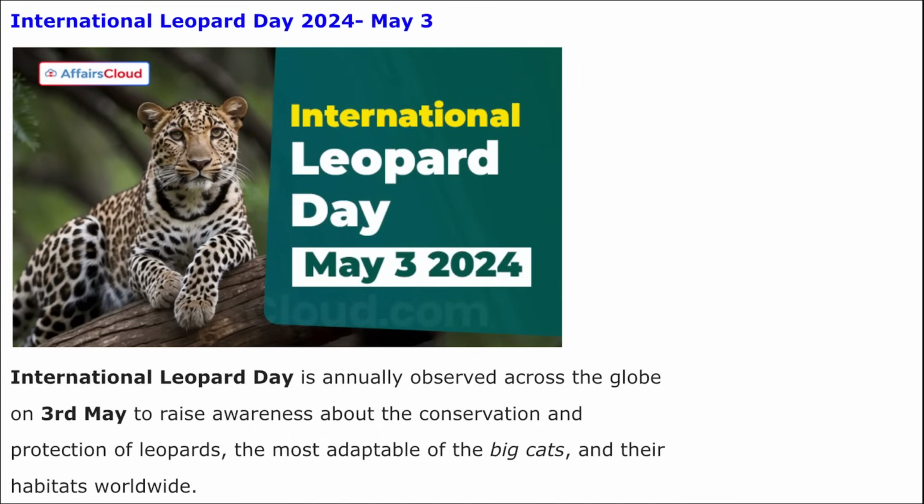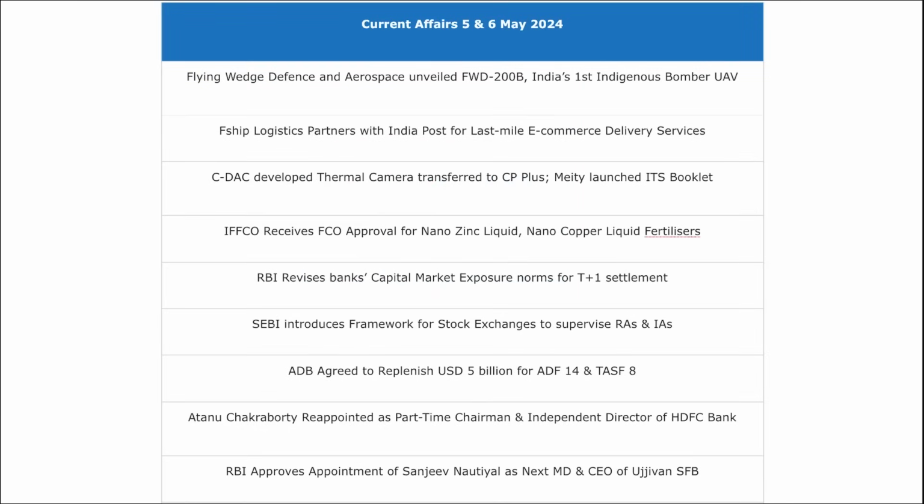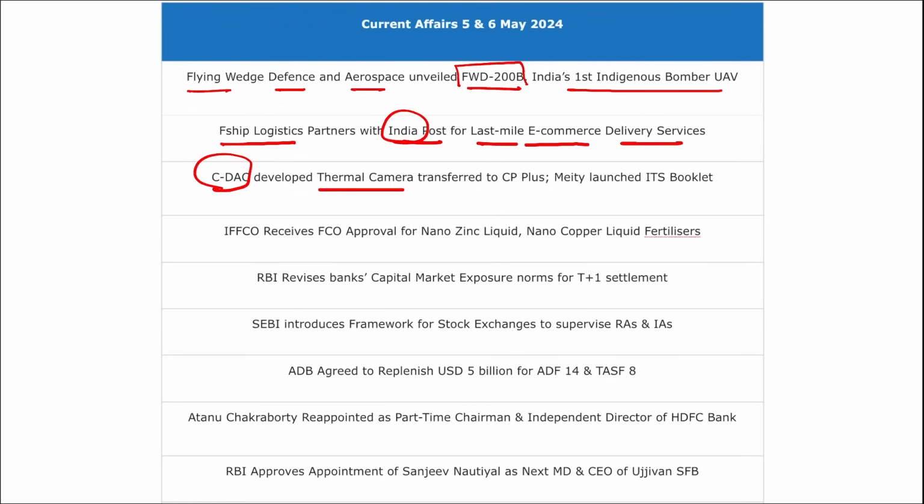So friends, these are the important current affairs for the day. Now let's move to some one-liner revision. Flying Wedge Defense and Aerospace unveiled the FWD-200B, India's first indigenous bomber UAV. F-Ship Logistics partnered with India Post for last mile e-commerce delivery service. CDSC developed thermal camera transfer to CP Plus, and MEITY has launched ITS booklet. IFCO has received the FCO approval for nano zinc liquid and nano copper liquid fertilizers.